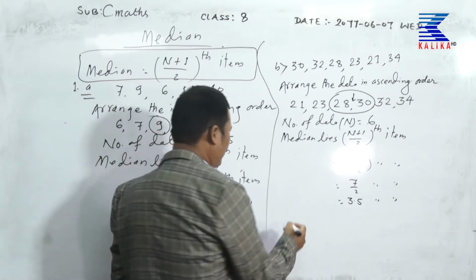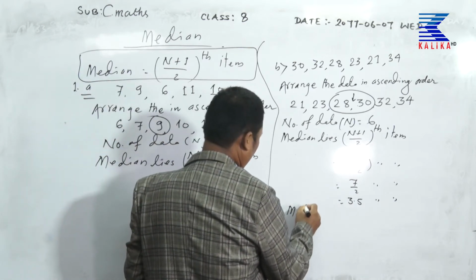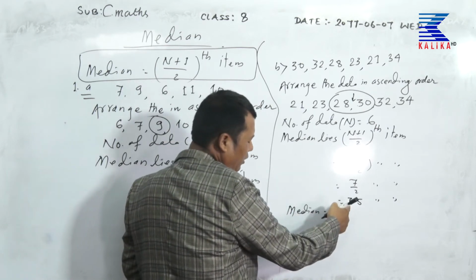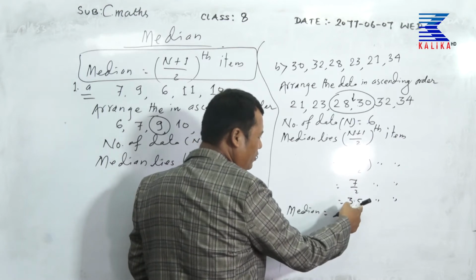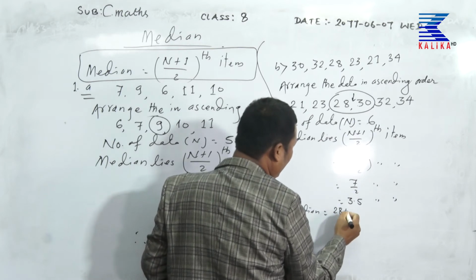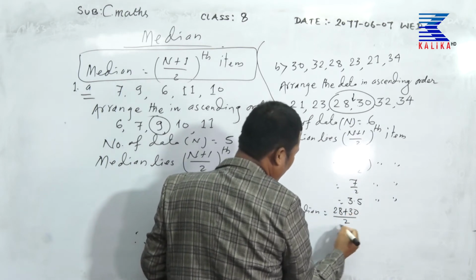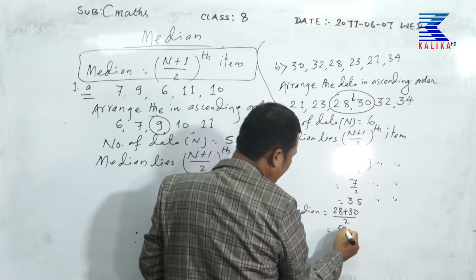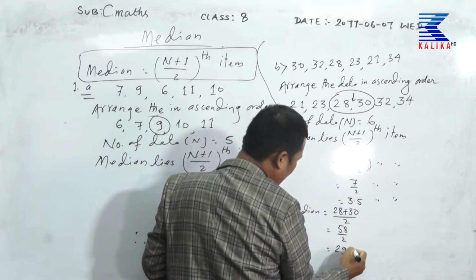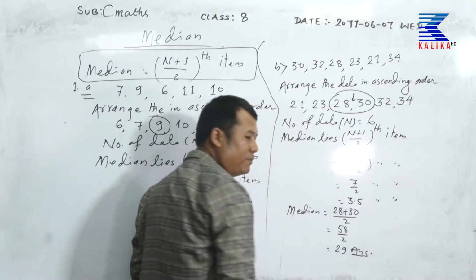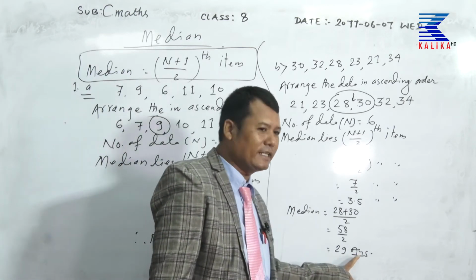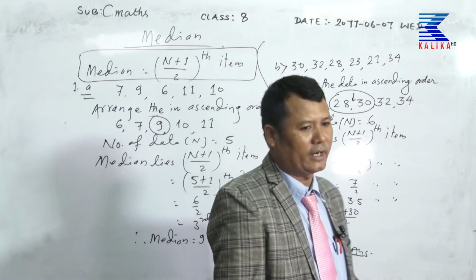So the median is third term plus fourth term by 2, that means 28 plus 30 upon 2, means 58 by 2 means 29. What is the value of the median here? Median is 29. It is the required answer.